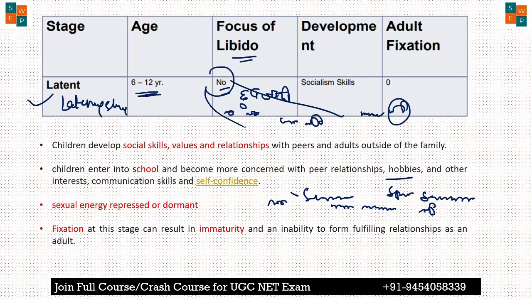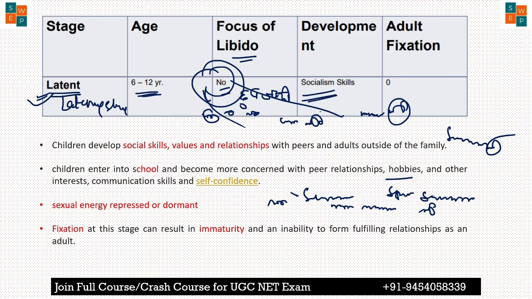Okay, this is very important, just learn this thing. Only in the latency stage, this energy is not focused on a particular part of our body, because this whole energy will be utilized for performing all these activities in the school time. So what will the children learn? They will learn self confidence. They will learn some kind of skills in different sports and activity in study.